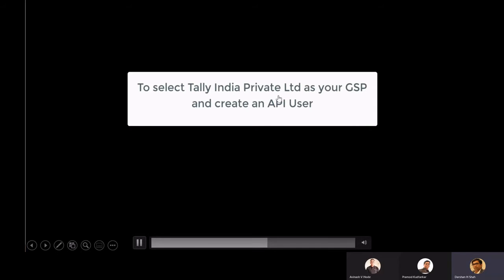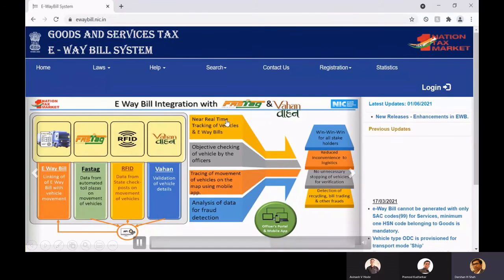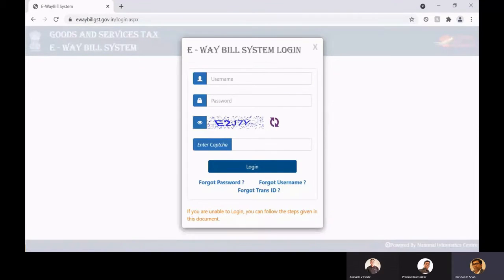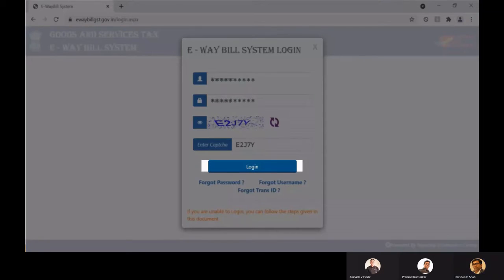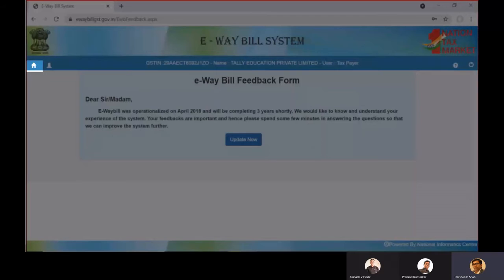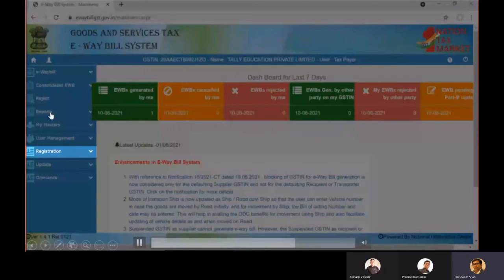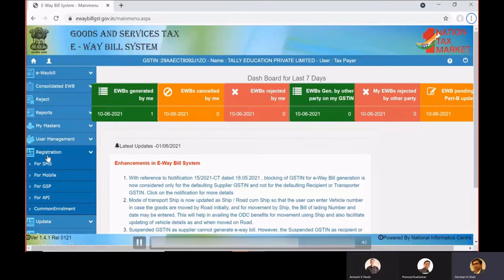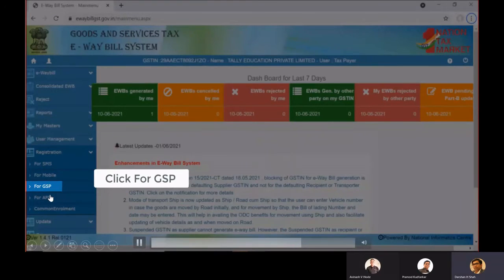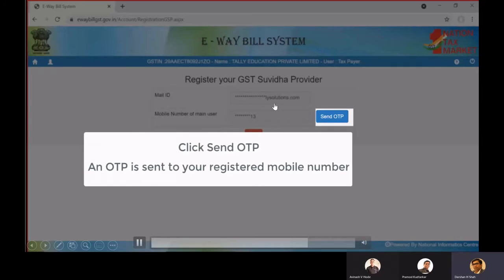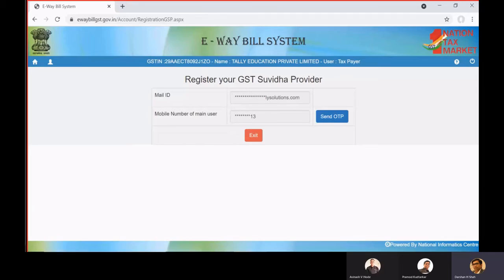Now we have to select Tally India Private Limited as the GSP in the API system. So first we have to log in. The registration username and password, we will write over here to enter into this e-way bill system. This is very important. We go to the home page. On the left hand side, there is a registration button for GSP. Here we write the email address, and we log in with OTP.